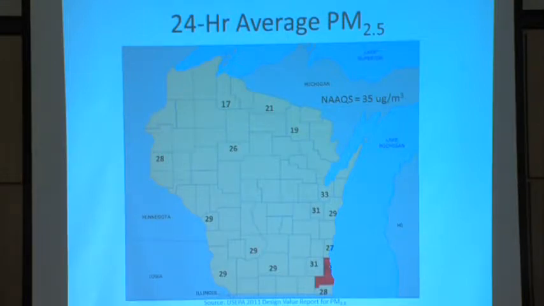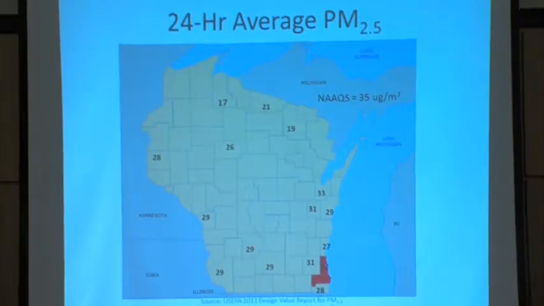Now, how much that has to do with the amount of manufacturing that we have in Wisconsin anymore, I'm not sure. So we'll have to see what happens when the economy starts to bounce back. If we get more manufacturing in here, then we might have some more problems. But as of right now, things look pretty well. The other thing that I was concerned about when I was looking up these statistics is that in December, the EPA actually lowered the standard for annual particulate concentrations. They lowered it down to 12 micrograms per cubic meter, and I thought for sure that we'd have some problems. But it turns out that the annual standards are being met everywhere as well. So it's generally a good story when it comes to air quality in terms of particulates in Wisconsin.